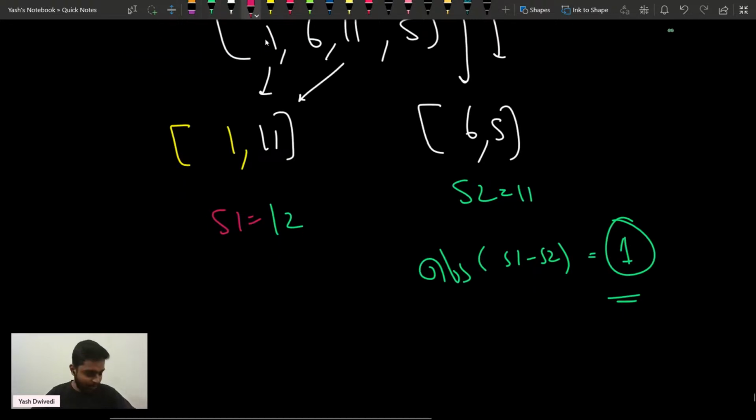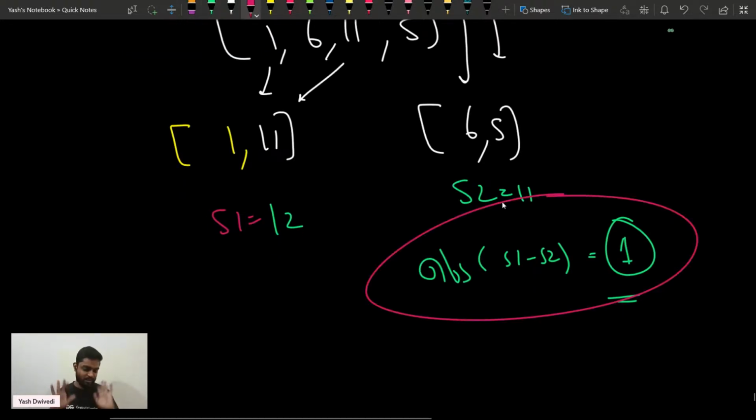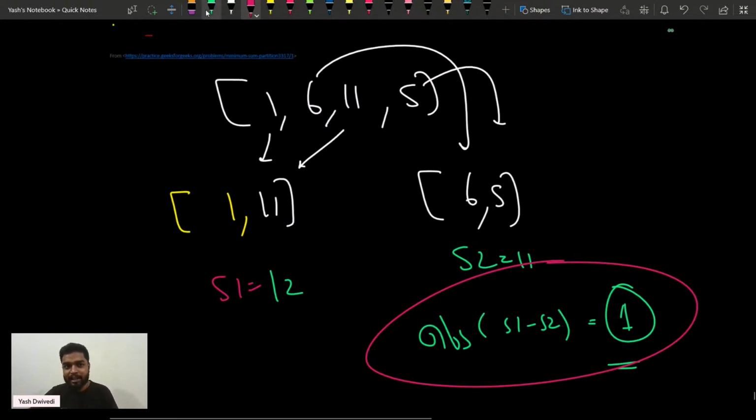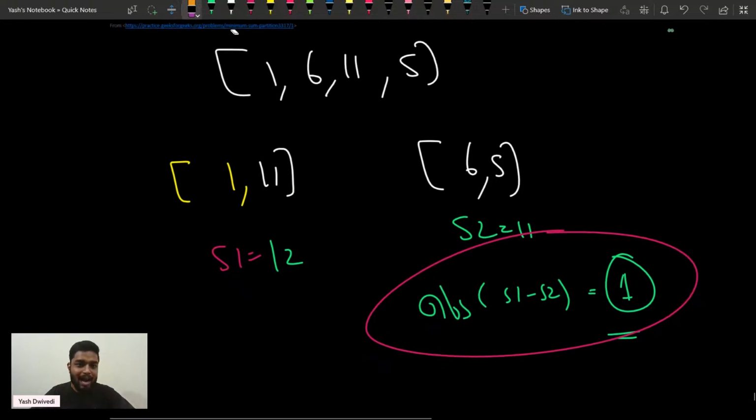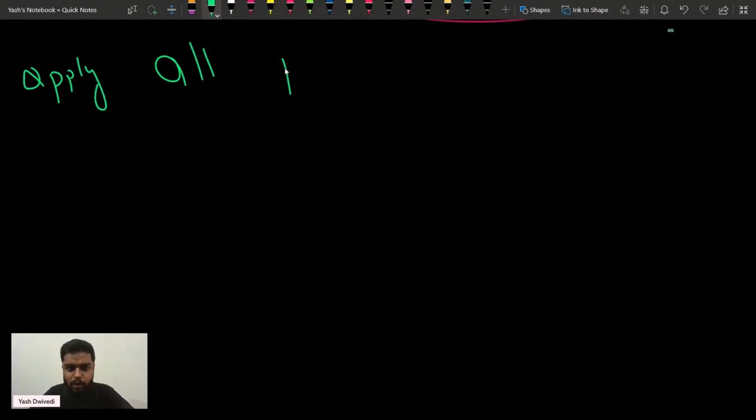All right, so this is what is happening here. But see, you cannot directly predict which elements you should distribute to which subset, right? So what will I try to do? Can I say that I will try to apply all possible combinations?